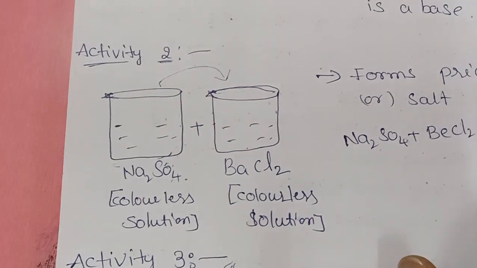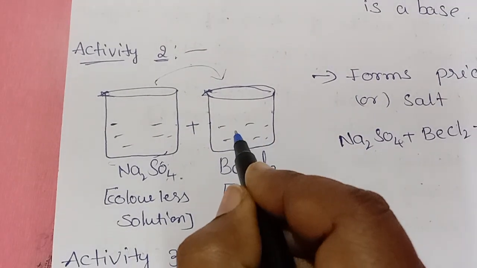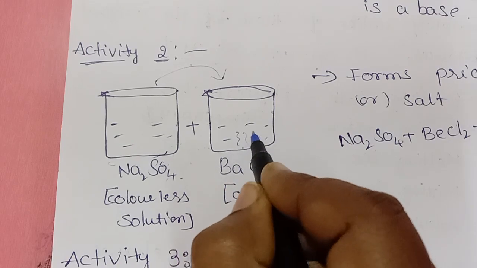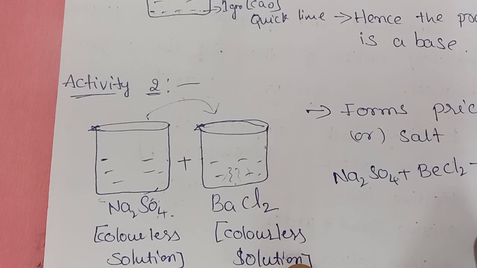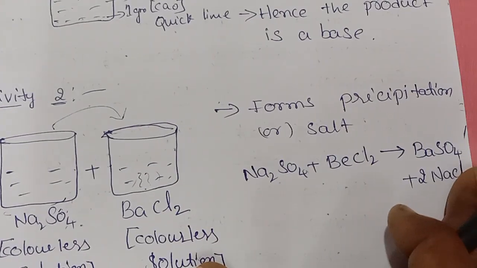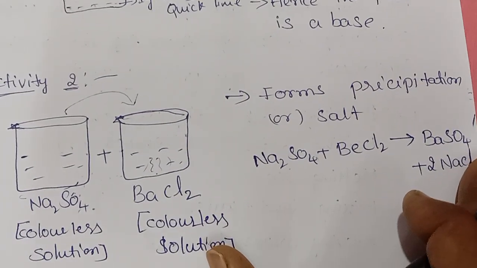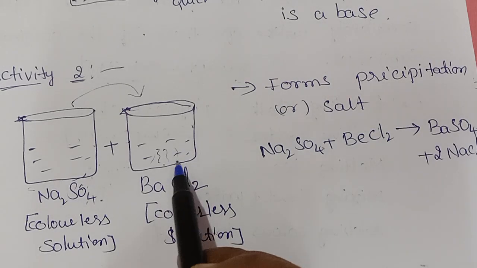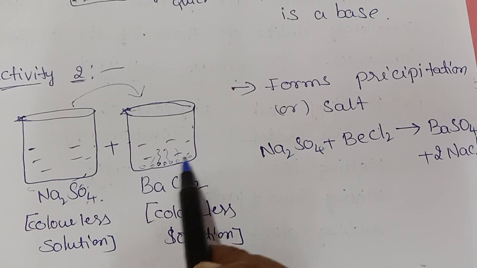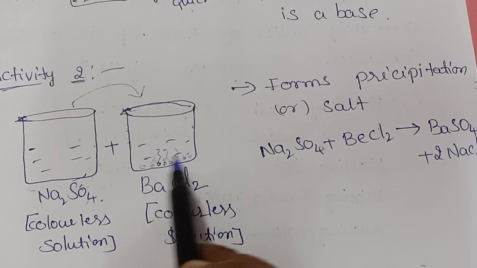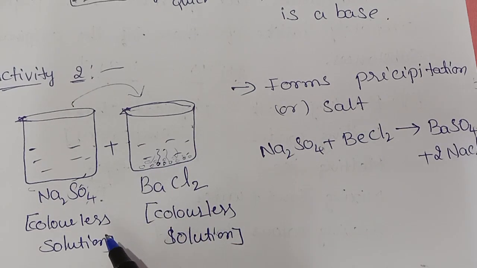What will happen? So here you will observe some white color structure in this beaker. So what it means, it is forming precipitation or salt. So it forms precipitation after reaction, after stirring everything here. So you will see some salt like structure here, right? So some salt is formed here, that is called precipitation.